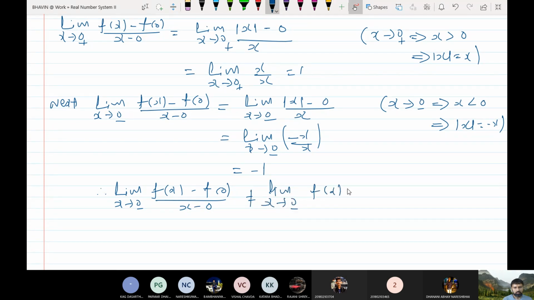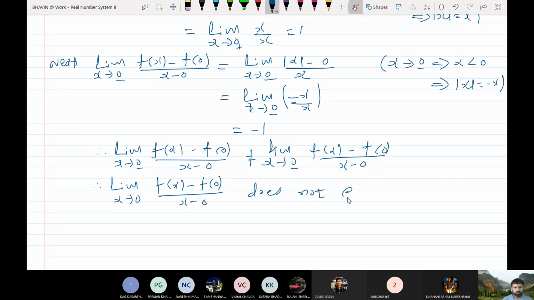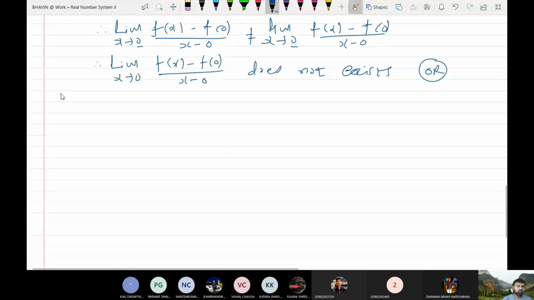Okay, do you understand? Therefore you can say that the limit as x tends to 0 of (f(x) minus f(0)) upon (x minus 0) does not exist. Or you can say that f is not differentiable at point 0.